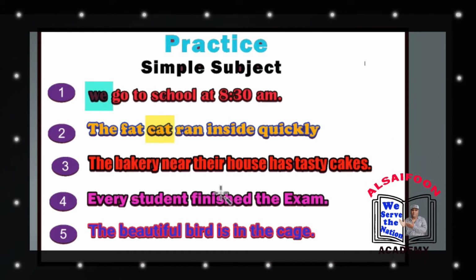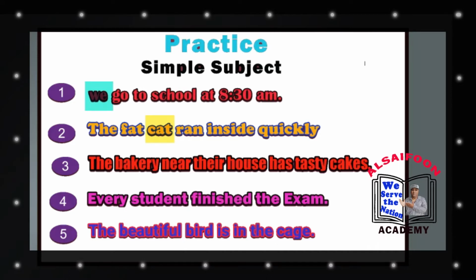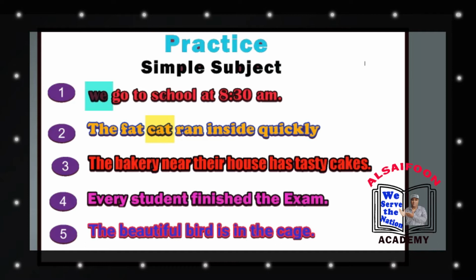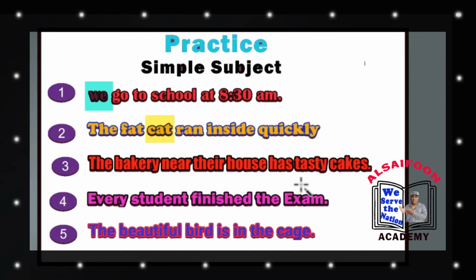In sentence 3, the bakery near their house has tasty cakes. So what is the action in this sentence? Has tasty cakes, and who has the tasty cakes? Who is doing the action? Bakery. So bakery will be our simple subject.